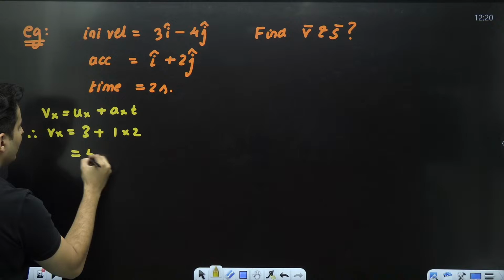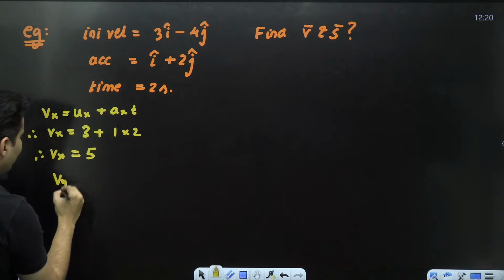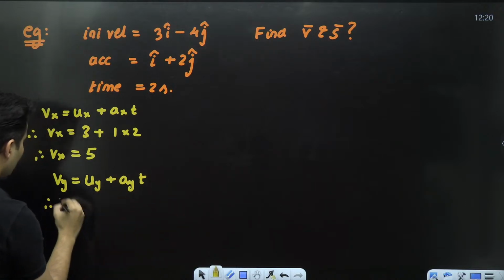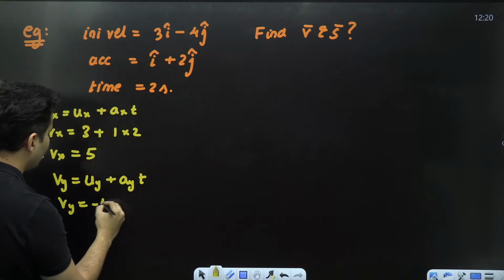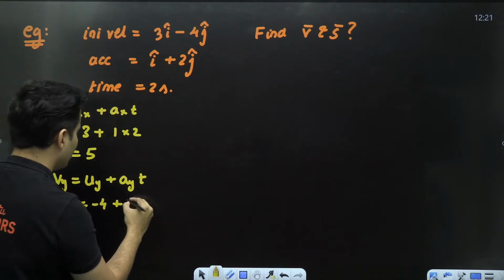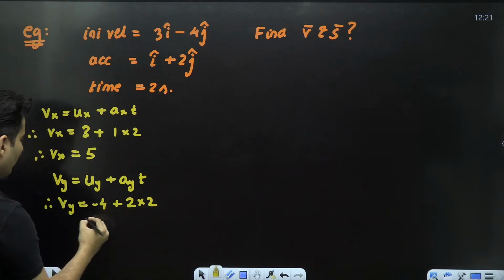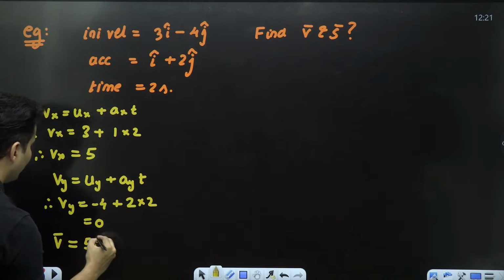So it will become 5 meters per second. Then similarly, Vy is uy plus ay into t. So final velocity in the y is initial velocity in the y, which is minus 4, plus acceleration, which is 2, time, which is again 2. Minus 4 plus 4 is basically 0. So hence my final velocity will be 5 i cap.